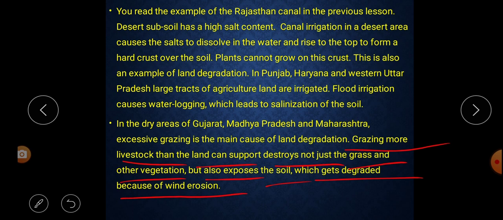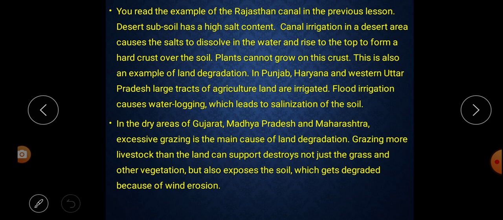That means if you are grazing more livestock on the land, what happens? The grass or the vegetation are destroyed. At the same time these soils are exposed, and then the wind erodes them. Understood? So in this paragraph it says that in dry areas of Gujarat, Madhya Pradesh and Maharashtra, they have excessive or too much grazing.